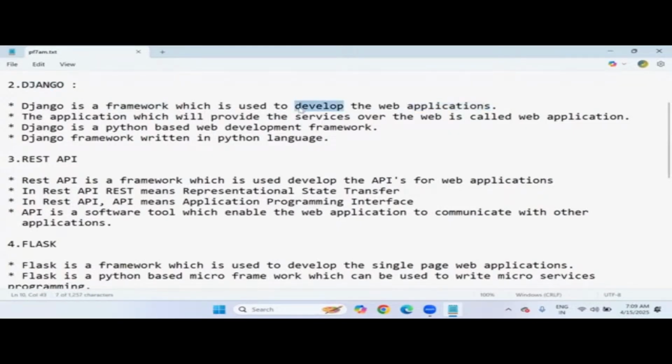So through the Django framework, what applications can we develop? Web applications. So what does web application mean? The application which provides services over the web is called a web application. Whatever service we are providing over the web, that is a web application service. For example, Flipkart, Amazon, online SBI, these are web application examples. And if you want to develop web applications in Python full stack, you must use a framework called Django.